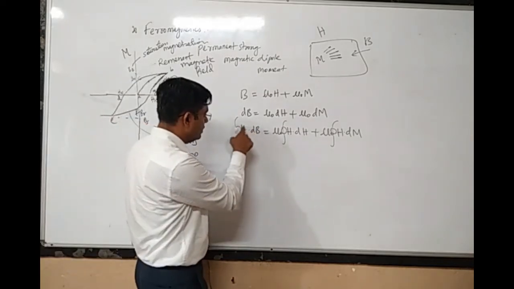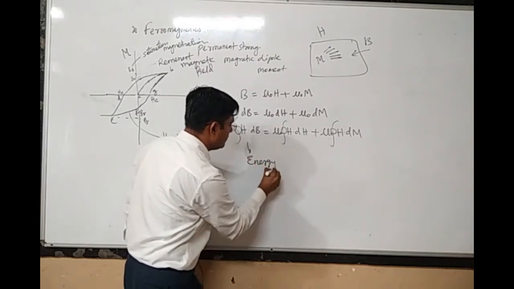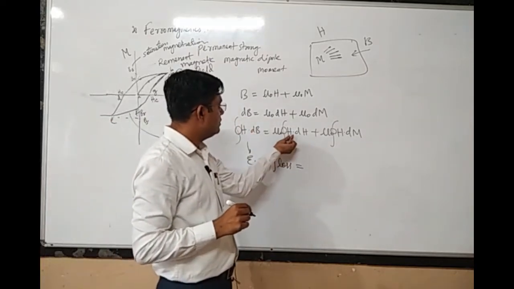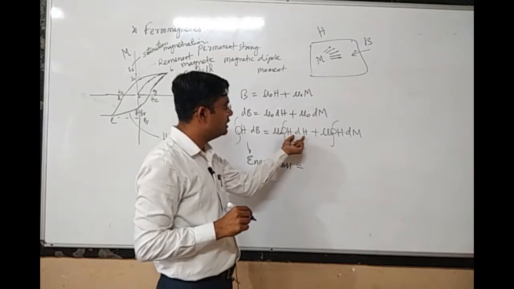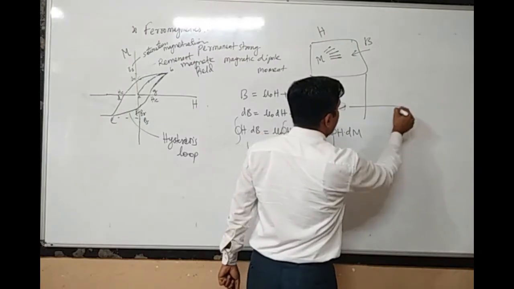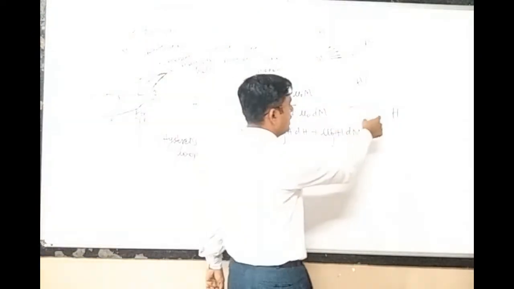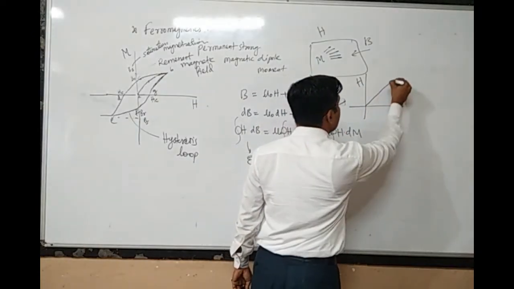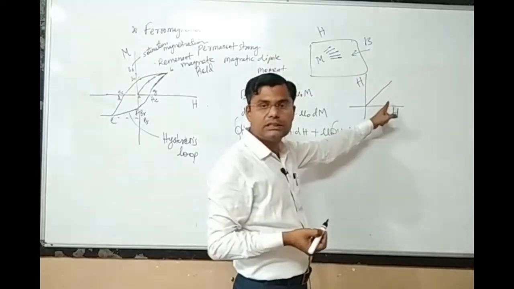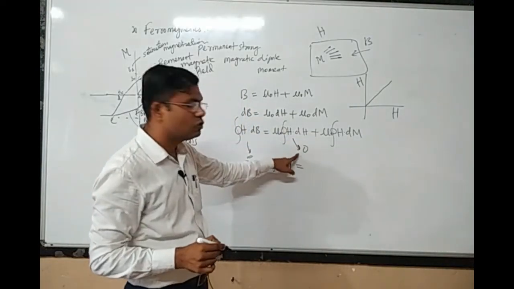Now the integration of H into dB is nothing but the energy loss, and that is equal to mu0 times the integration of H dot dH. What does H dot dH mean? It means we have a graph between H and H, and you will have a straight line. What is the area enclosed within the straight line? The area enclosed within a straight line is always 0. So this particular term would be 0.